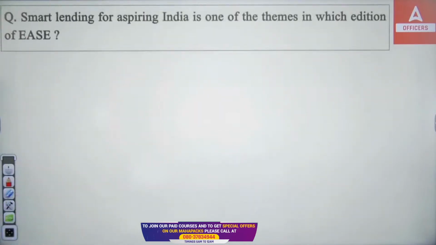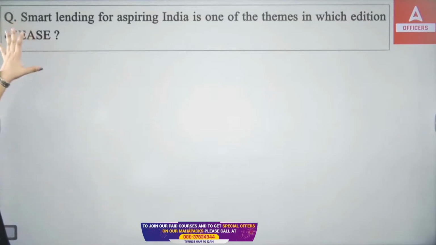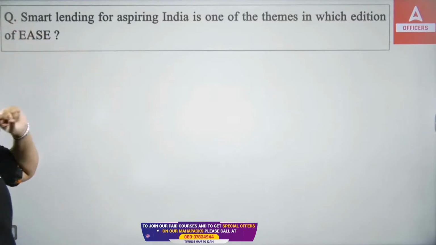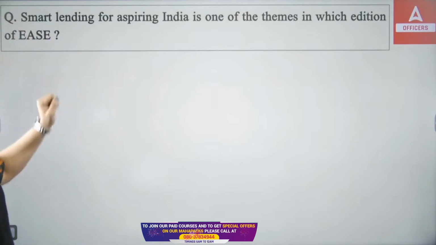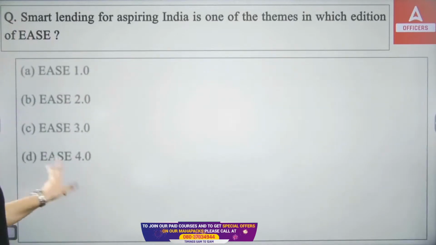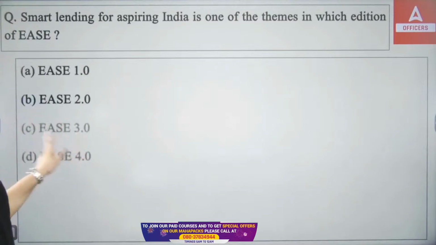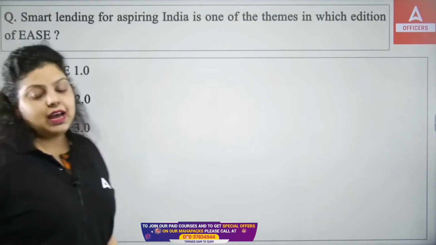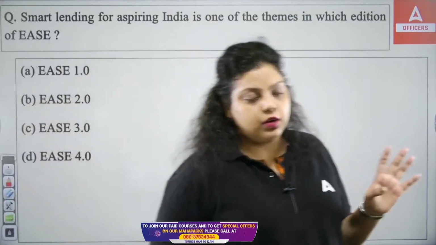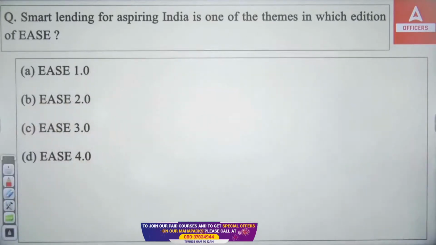Okay, next. Smart lending for aspiring India is one of the themes in which edition of EASE? The first, you have EASE 1.0, EASE 2.0, EASE 3.0, or EASE 4.0. And do remember, a total of 5 phases have been introduced. Total 5 editions are there of EASE, and this is your question. Let me know which of the following is correct.